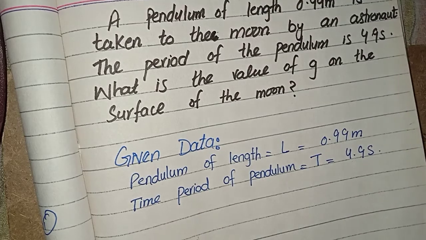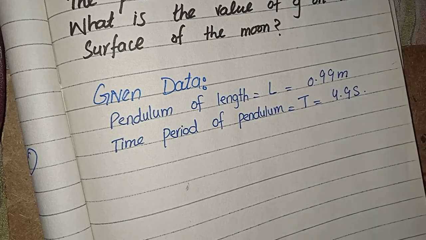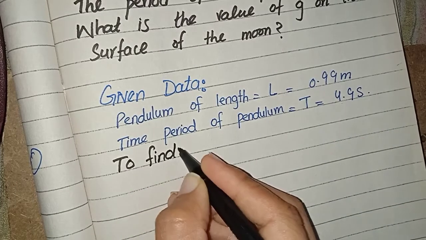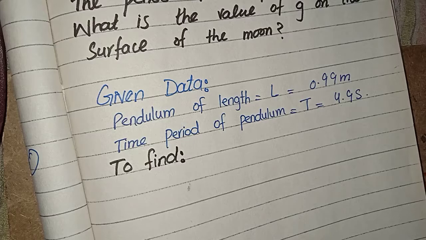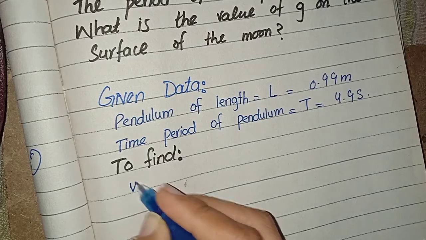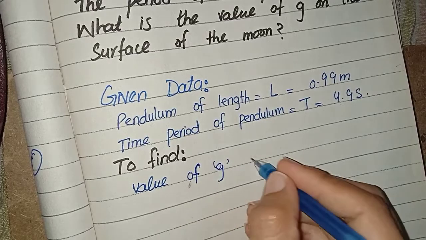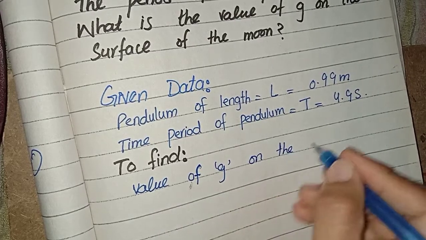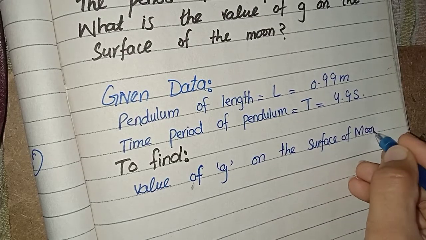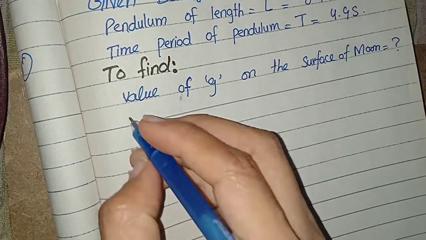This is all the data which we have in the given section. And now let me write what we have to find. We have to find the gravitational acceleration on the surface of moon. Now the solution.